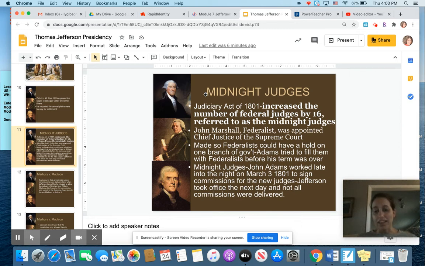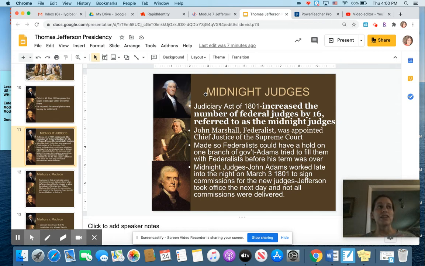John Adams, on the last night of his presidency, worked into the night, which is why this is called Midnight Judges, to sign commissions for new judges, meaning he tried to pack courts with Federalist judges before Jefferson took over and would not put Federalist judges, he would put Democratic-Republican judges into these positions. Well, he signs off all these commissions, which means the deal that would put these people in power. All of these commissions are not delivered. And then the next day, Thomas Jefferson became president.